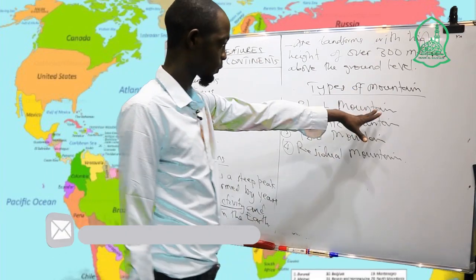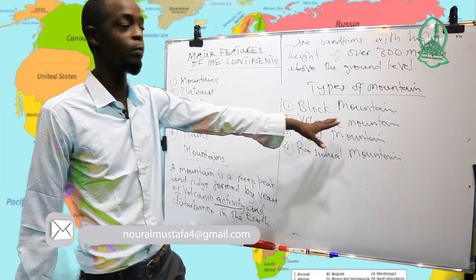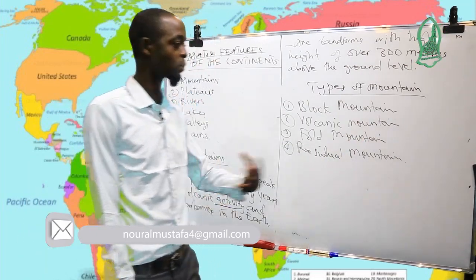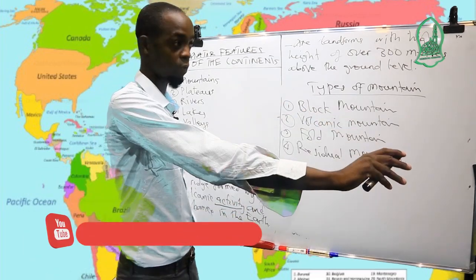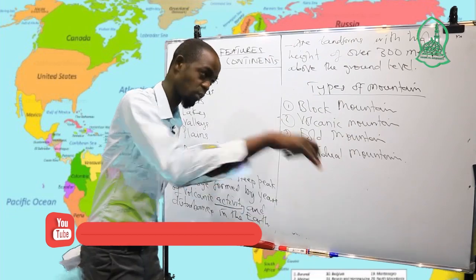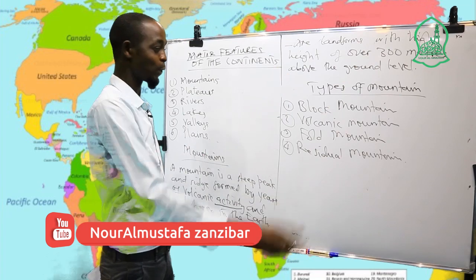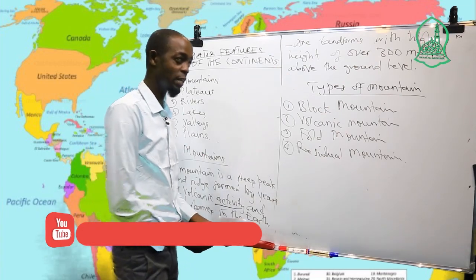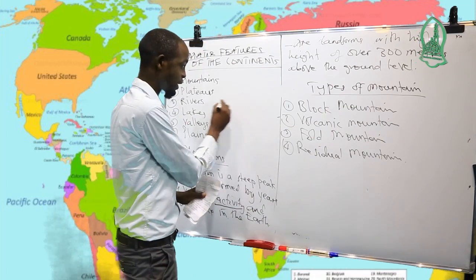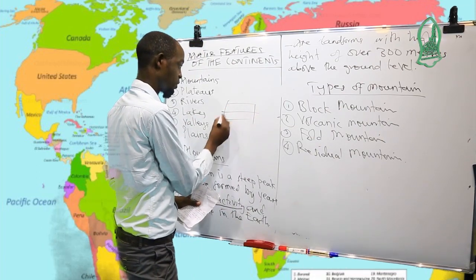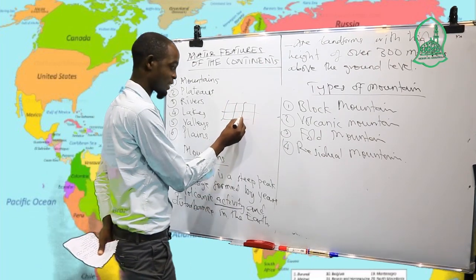The first one is block mountains, and the formation is by earth movement. When the earth moves, as we showed here, it creates a fault in the piece of land. So you find some parts go down, and the other part remains standing like a table. When the earth moves, it creates a shock.